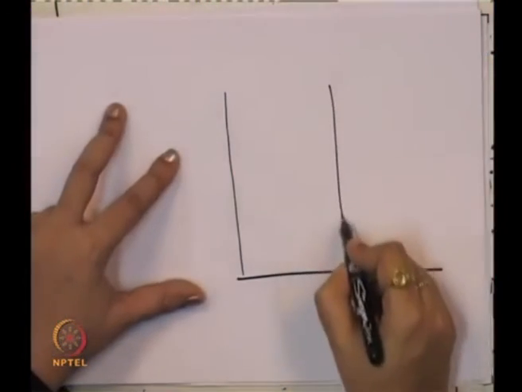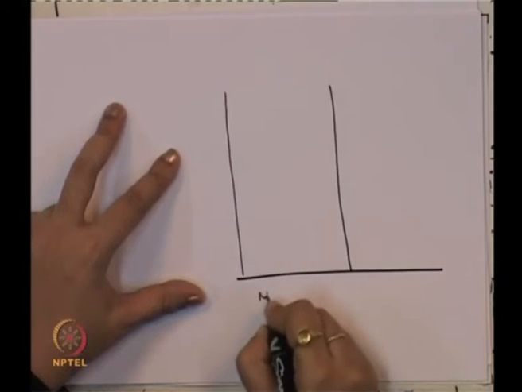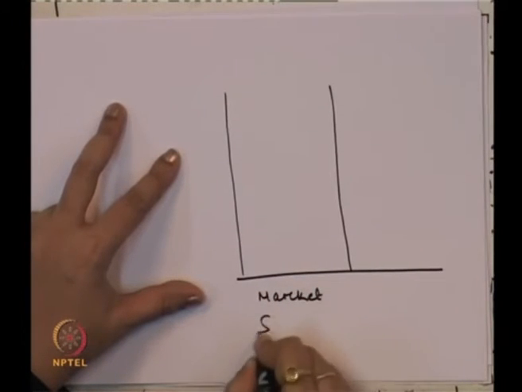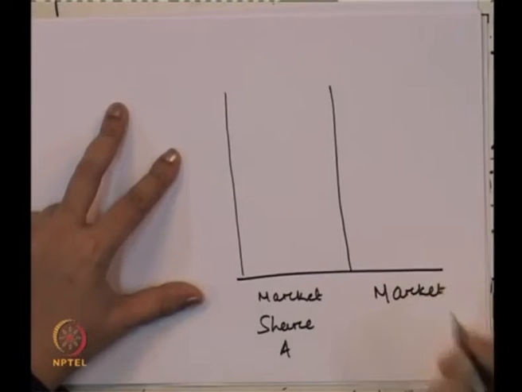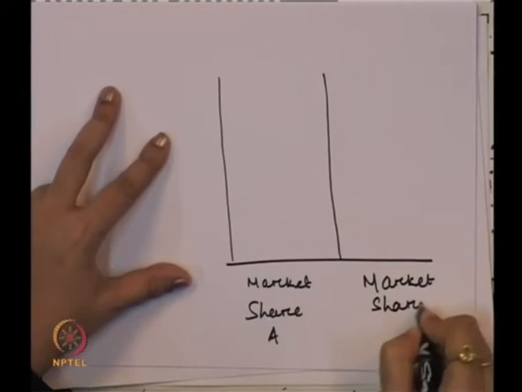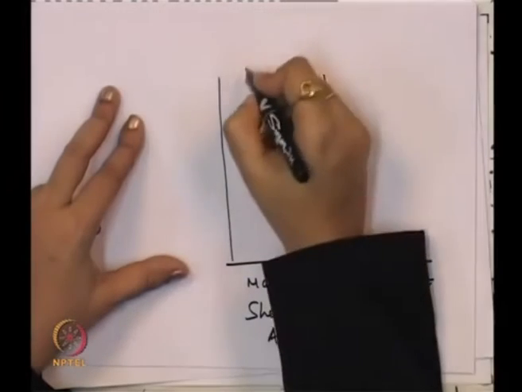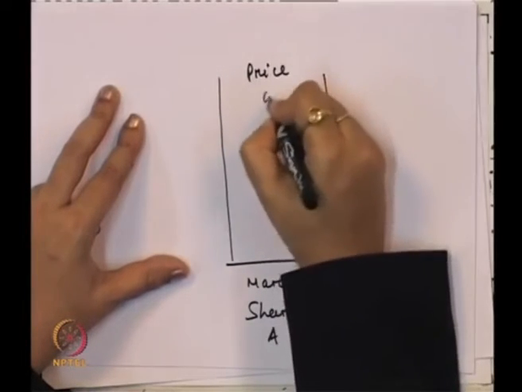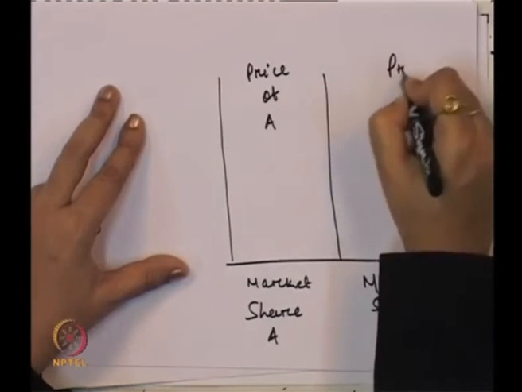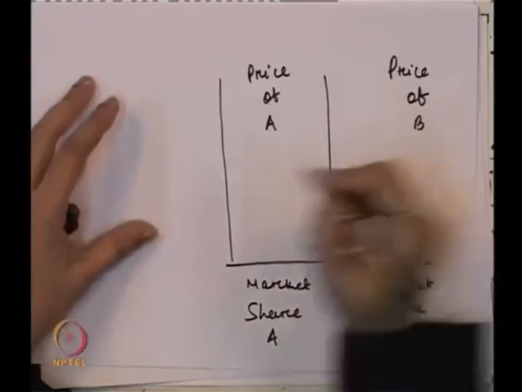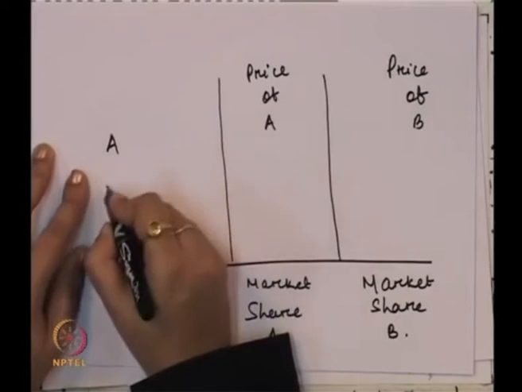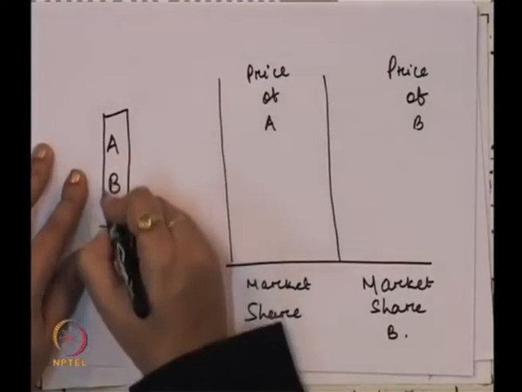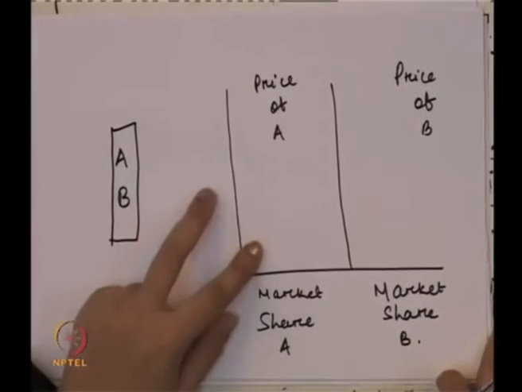Now, why is there non-price competition? Consider this as the market share of A, and this as the market share of B. Suppose this is the price of A, and here we consider the price of B. Here A and B are two firms, and we'll see why they will not get into price competition.